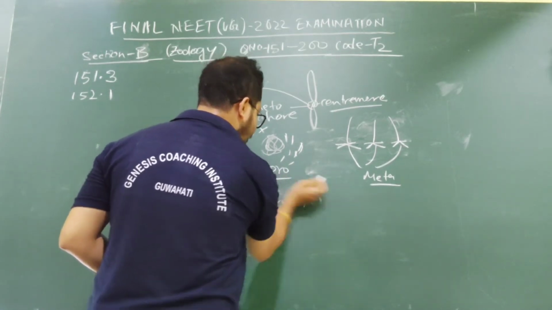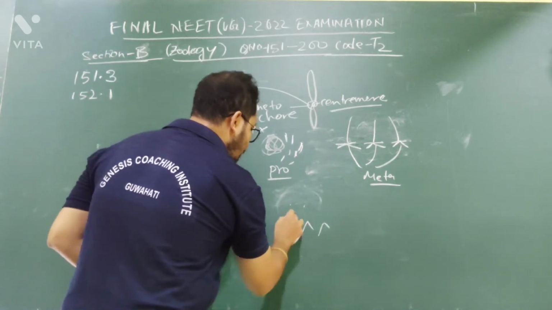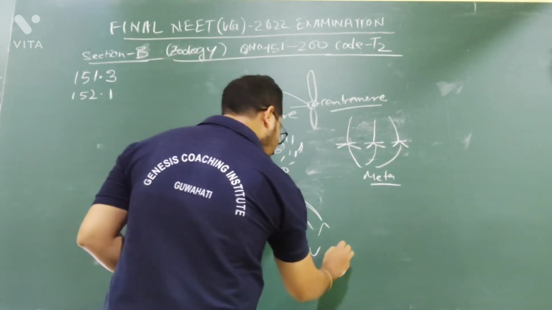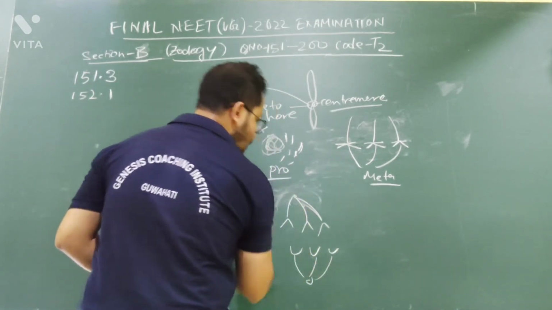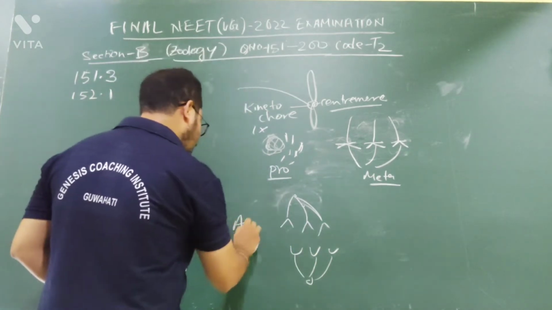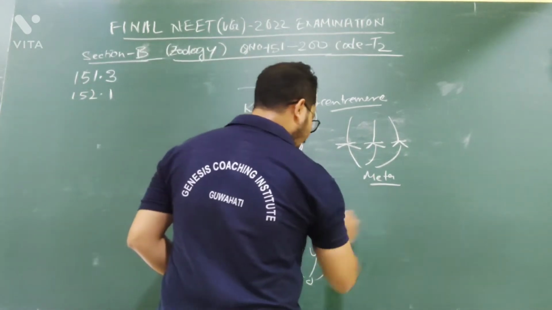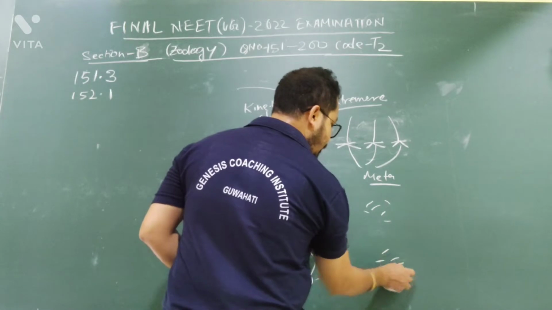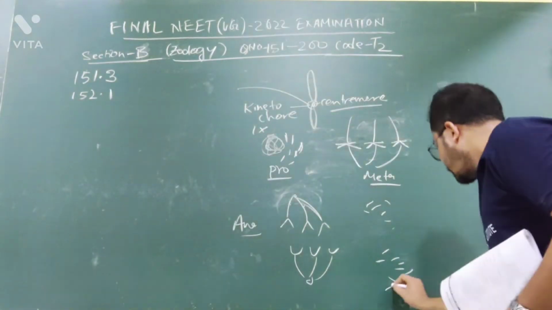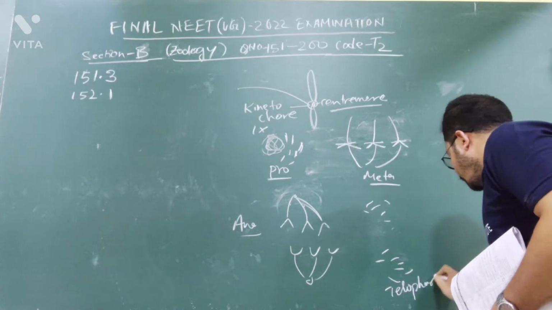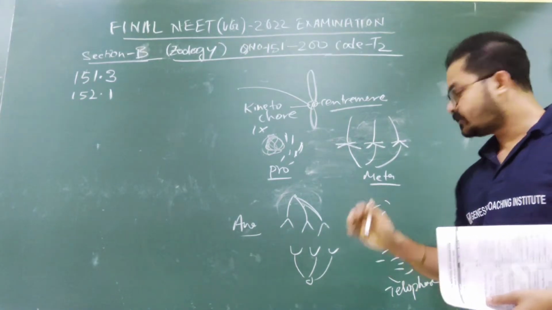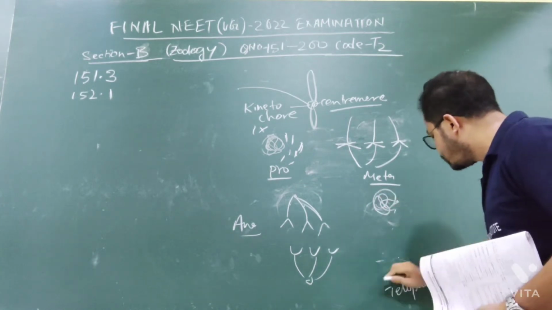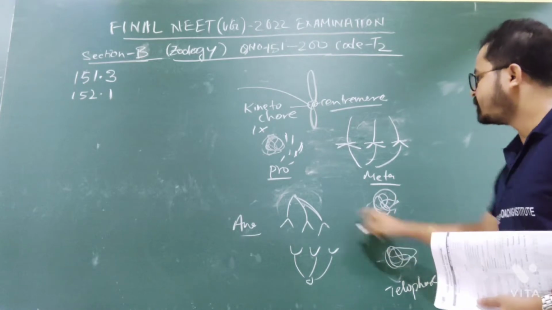These are from one pole, they are moving to this pole, and those are moving to the other pole. This is anaphase. And in telophase, all these chromosomes have reached their respective poles. Now in telophase, the chromosomes will decondense, and from thick they will become thin, thread-like structures.